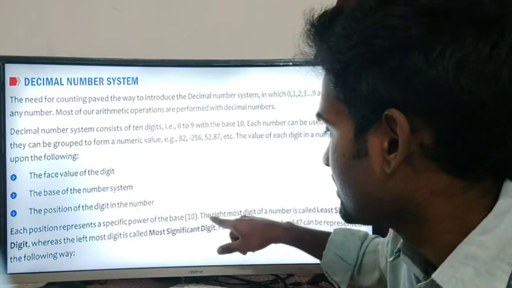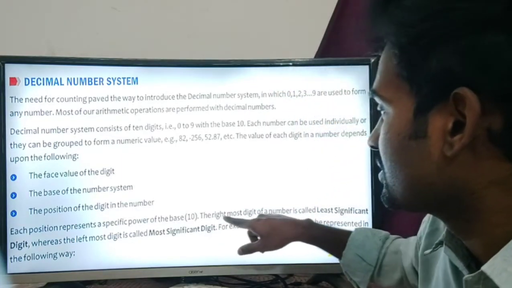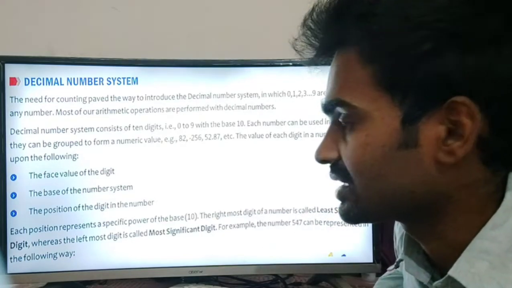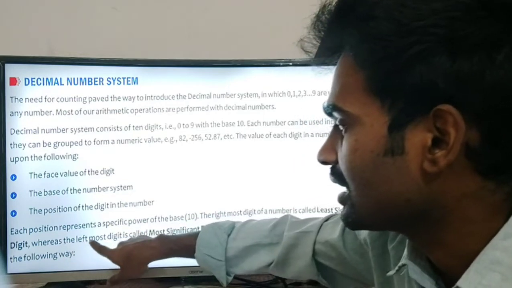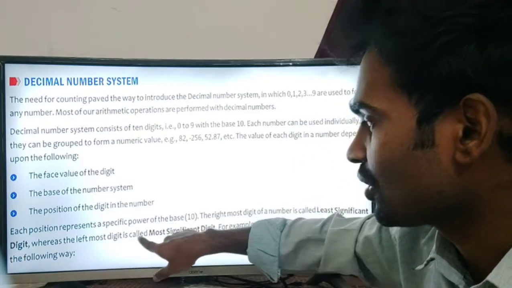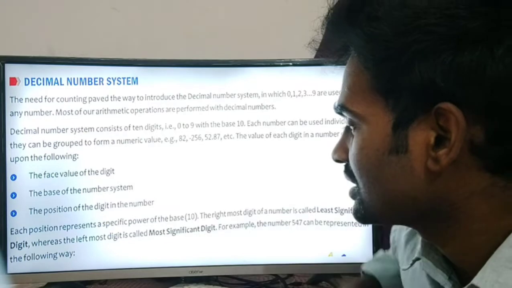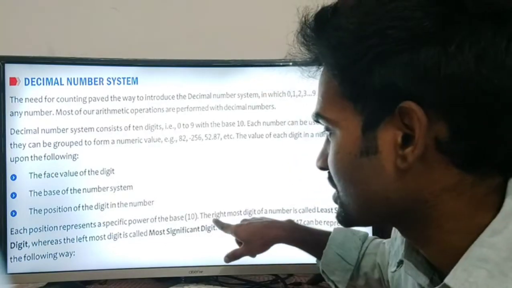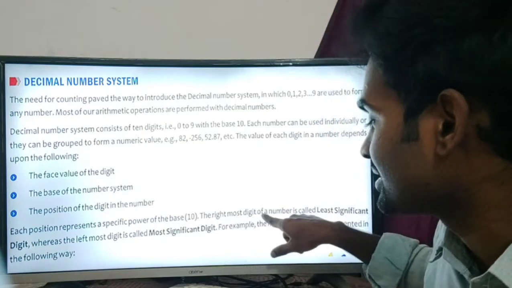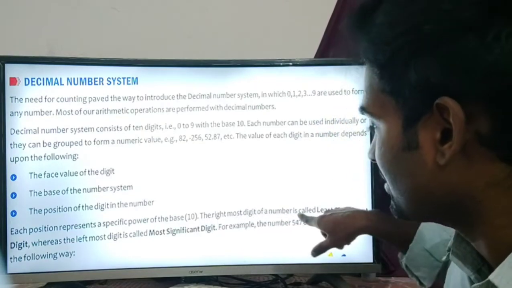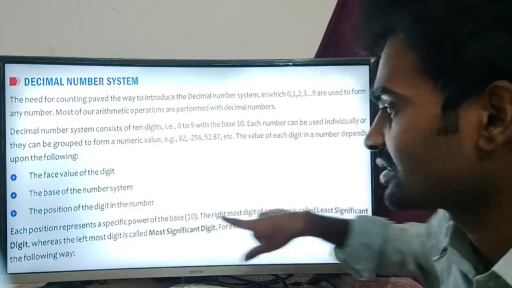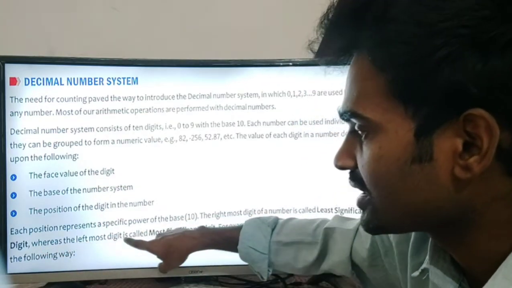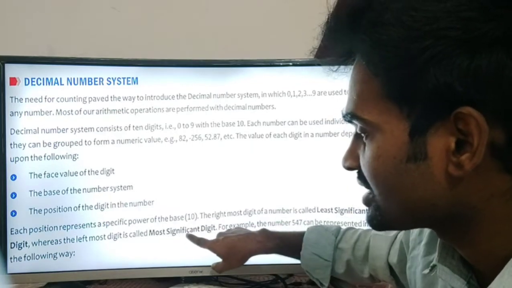Okay. The rightmost digit of a number is called the least significant digit, whereas the leftmost digit is called the most significant digit. Clear? Remember once again, the rightmost digit of a number is called the least significant digit, whereas the leftmost digit is called the most significant digit.